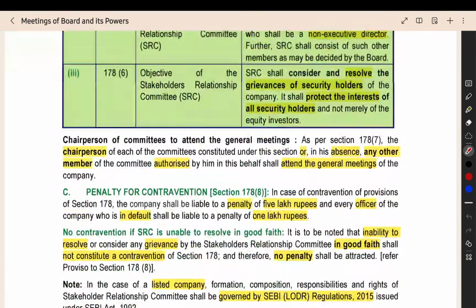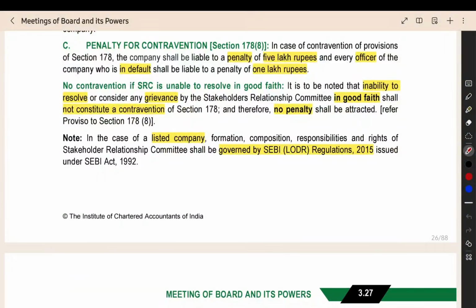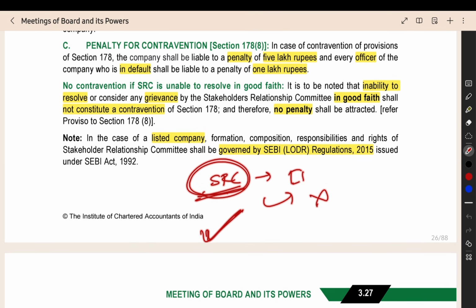Penalty for contravention they have given. If the stakeholder relationship committee tried to resolve the issue but was not able to resolve it, then there is no penalty on the SRC. If they do not even try to solve the issue, then only you can complain against the SRC, and then there will be a penalty for contravention. But if they tried properly but were not able to solve it, then there will be no penalty on the SRC.